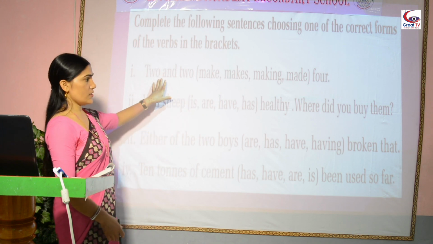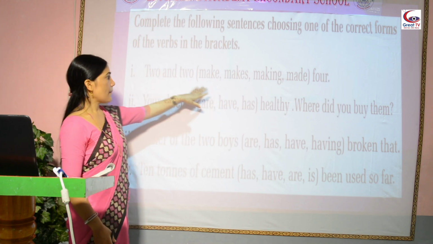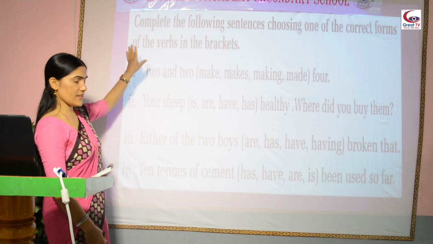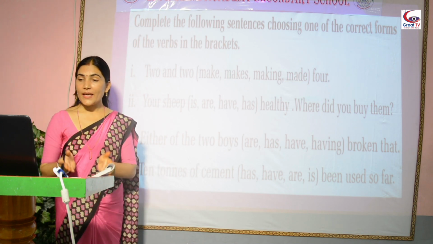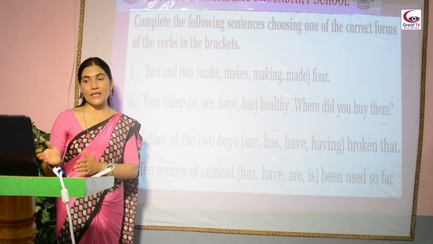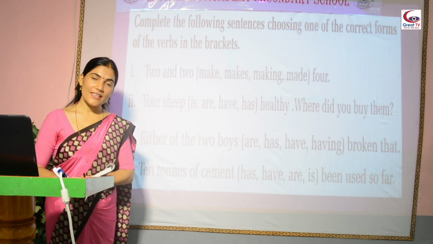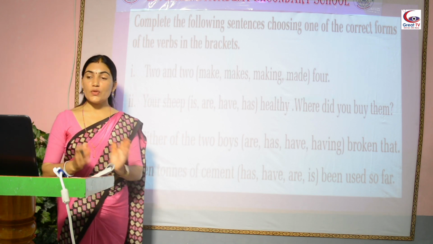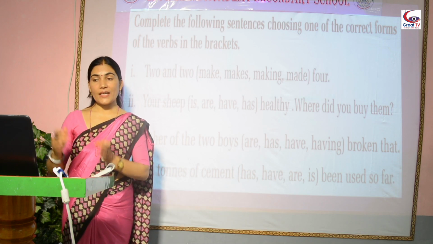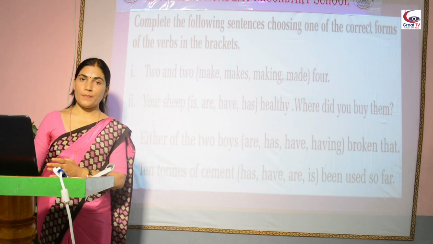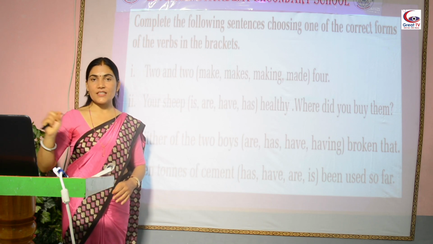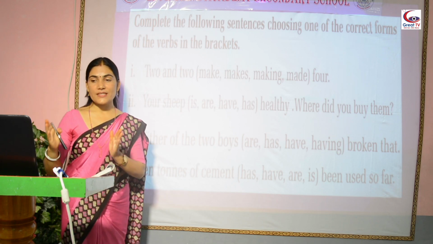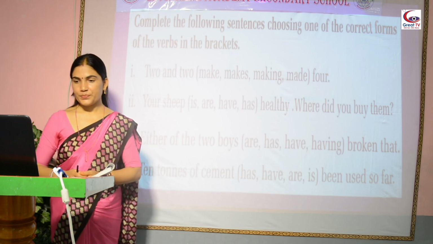You have to choose the best form by looking at the subject. 2 and 2 make, makes, making, made, which one is right? Please students, read and pick the best answer. I will say the answer later on.